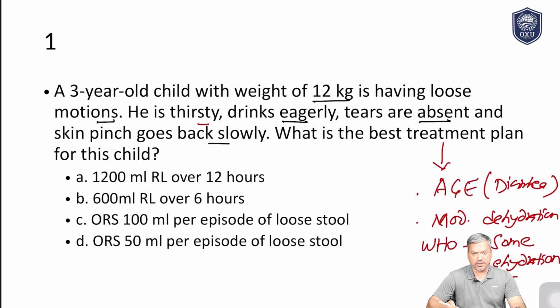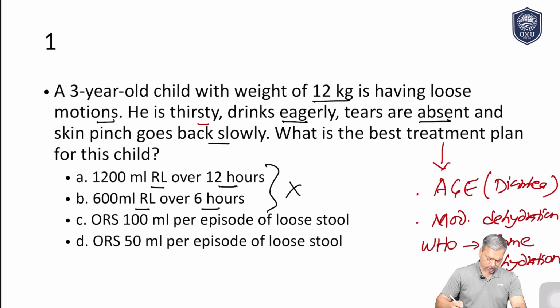Now you all know what the treatment of some dehydration or moderate dehydration is. It is ORS. So ORS is given, but the thing is how much. For that we need to look at the options. Look at options A and B. It is nicely written here: 1200 ml ringer lactate over 12 hours and 600 ml ringer lactate over 6 hours. So this is out of the equation. You know why? Because for some dehydration IV fluid is not given. So we can easily rule them out.